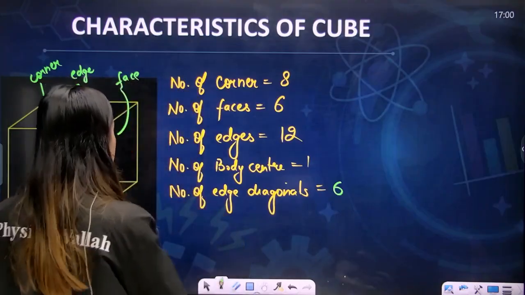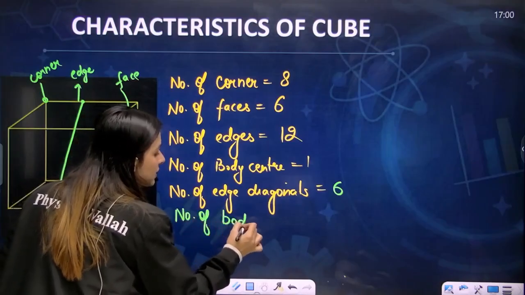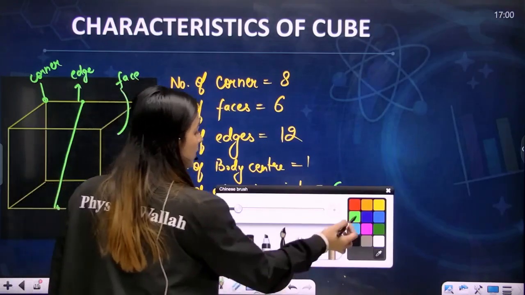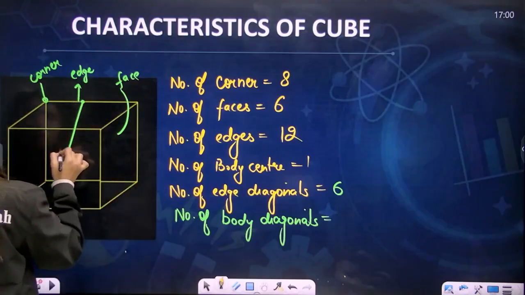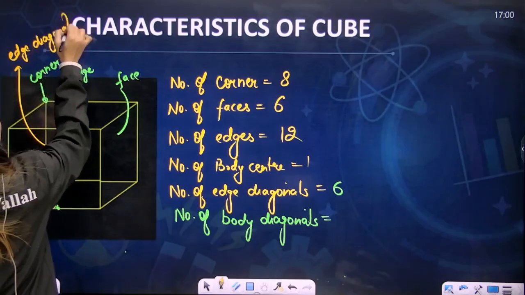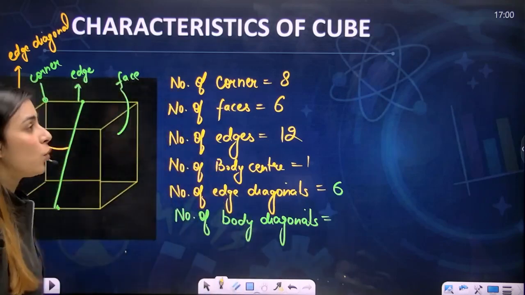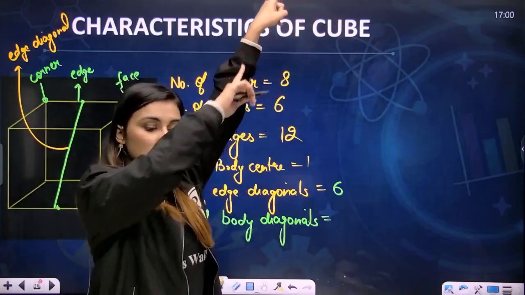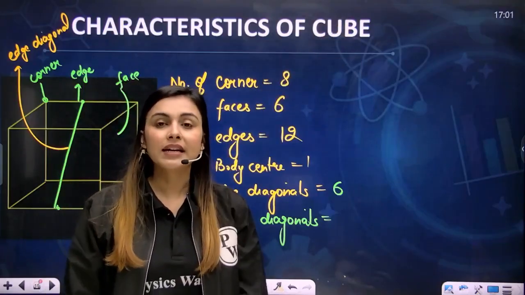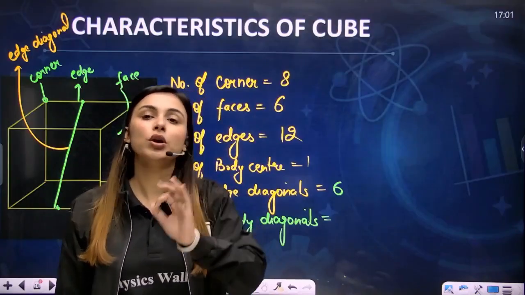The next question that is asked is, how many body diagonals? Now let's try to understand what a body diagonal is. First, just write it down. This is what is known as an edge diagonal. You need to have a complete understanding of all these diagonals. Now let's talk about the body diagonal. What is a body diagonal? You take one corner and the completely opposite corner of that. This whole will be considered a body diagonal. A diagonal that crosses the whole body is your body diagonal, and it will pass through your body center.